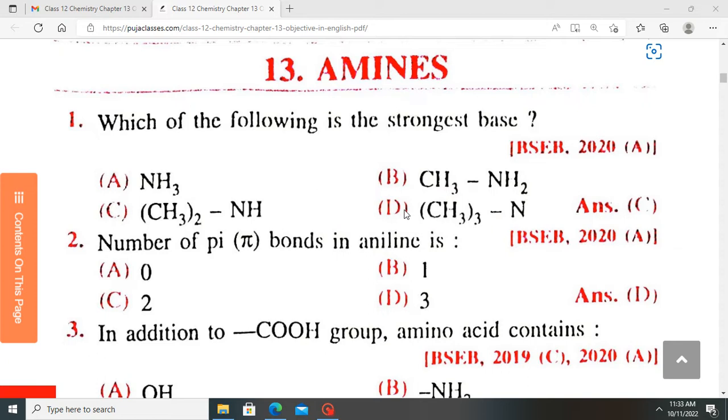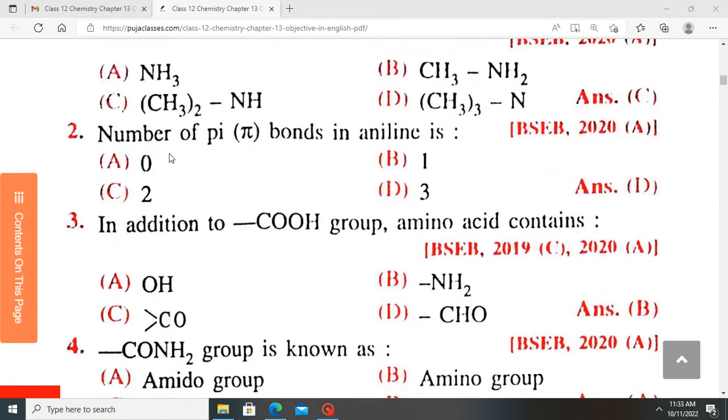The number of pi bonds in aniline is, so how many pi bonds do you have in aniline? Aniline is just a benzene ring with an amino group, which is called benzenamine. So the benzene has 3 pi bonds in there.